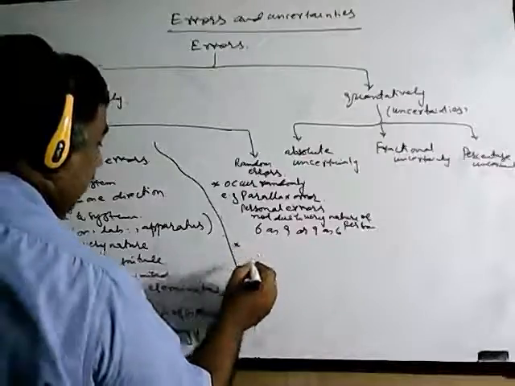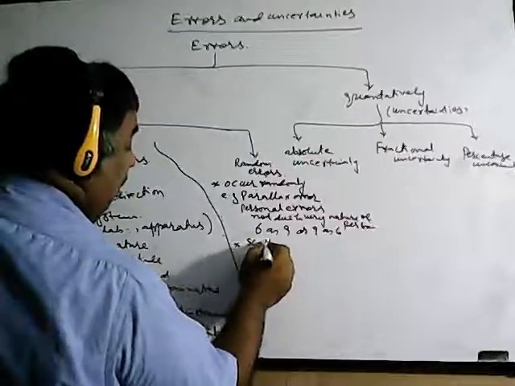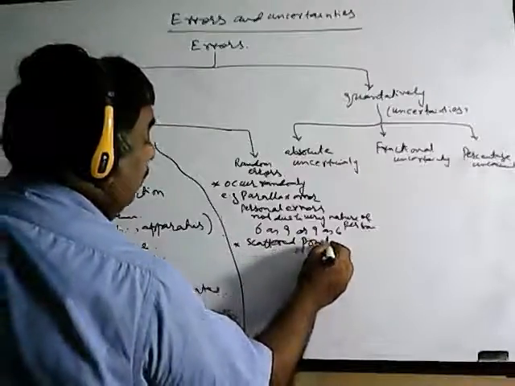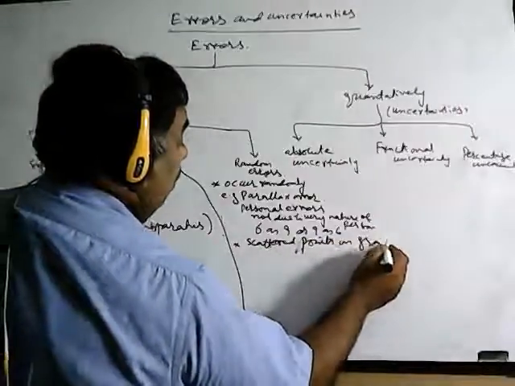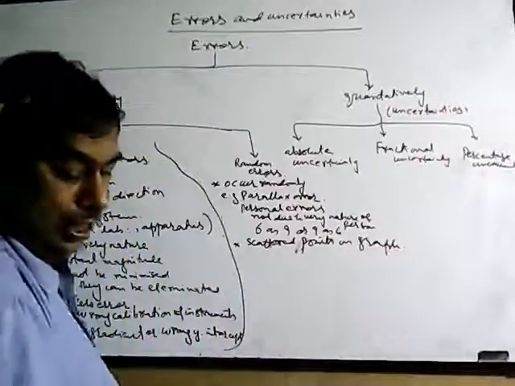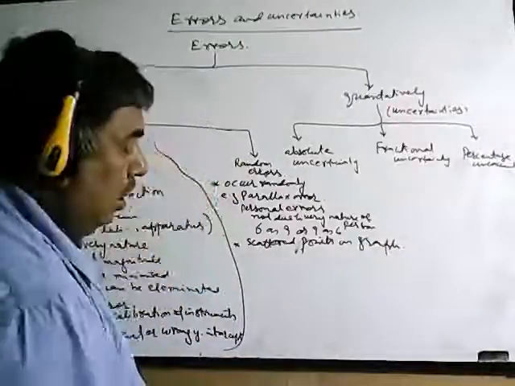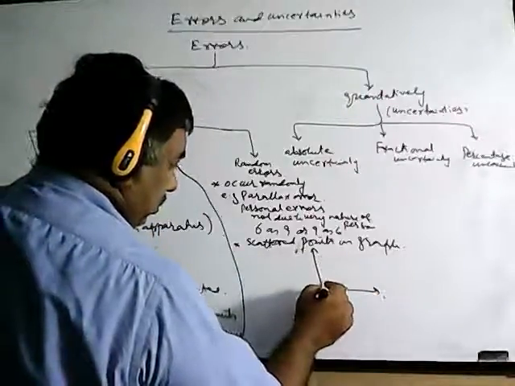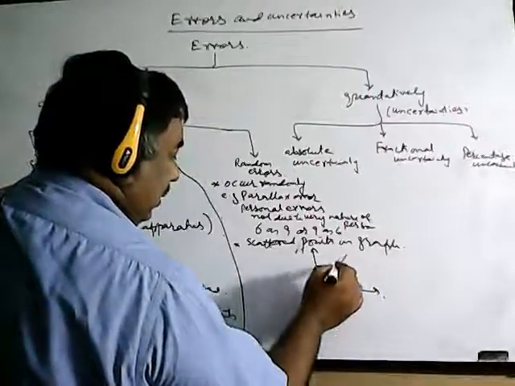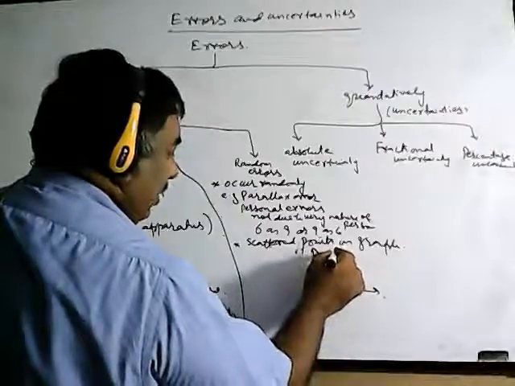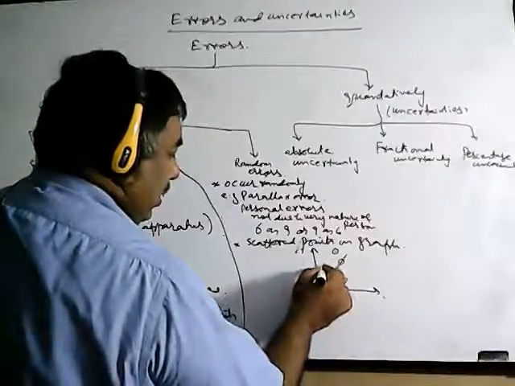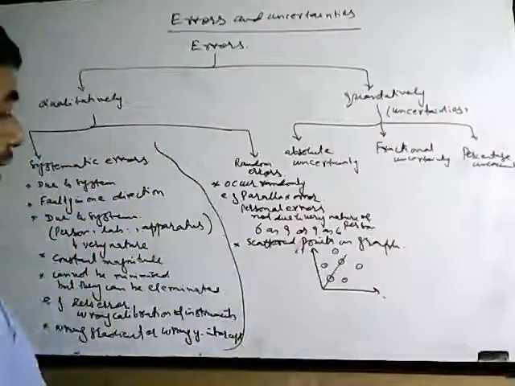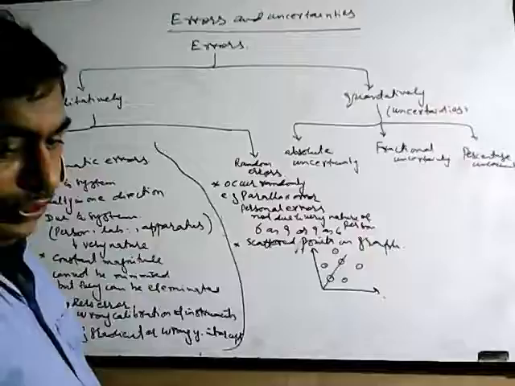Now, random errors actually show up as scattered points on the graph. For example, suppose you have a line of best fit like this one, one point is here, another point is here, the next point is there. These points are randomly distributed.